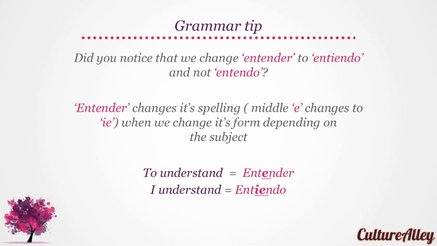Did you notice that we change entender to entiendo and not entendo? Entender changes its spelling. That is, the middle E changes to IE when we change its form depending on the subject. Hence, while to understand is entender, I understand becomes entiendo.